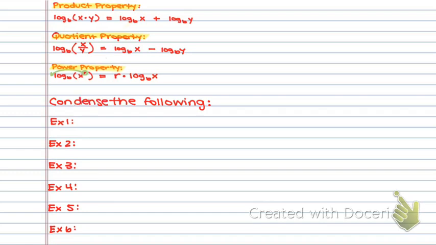Okay, the first example is log base 2 of 3 plus log base 2 of x. All right, so I see a plus sign, and that plus sign tells me there's only one plus sign in your rules. That must mean I'm using product property. Well, product property tells me take the 2 separate logs and turn them into 1 log. So let's start there.